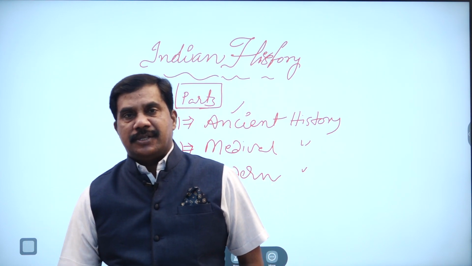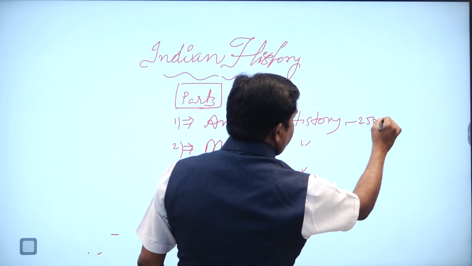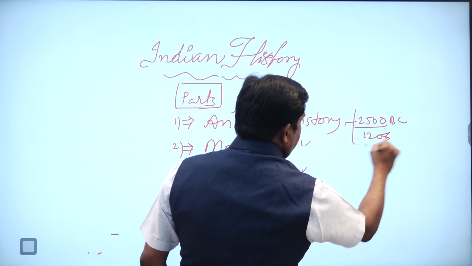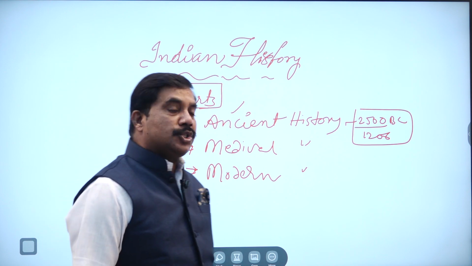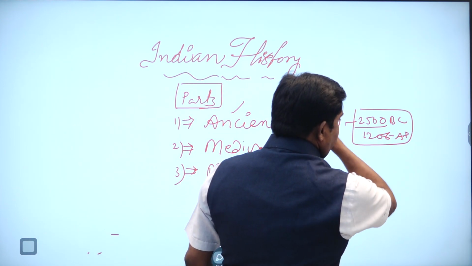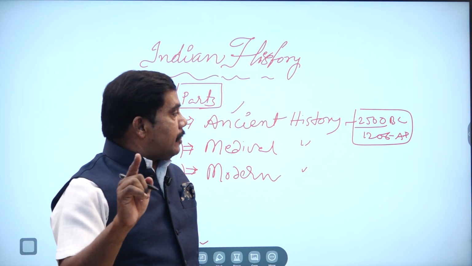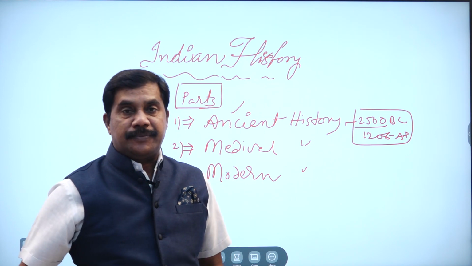The years are from 2500 BC to 1206 AD. This is called ancient history.